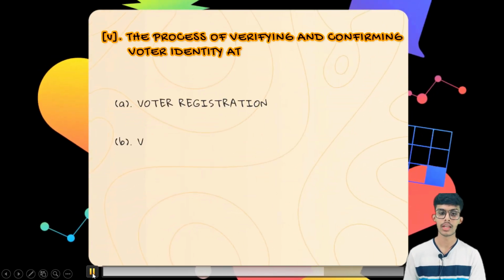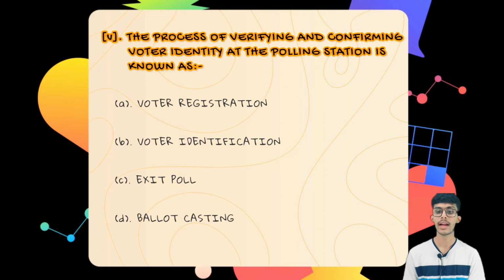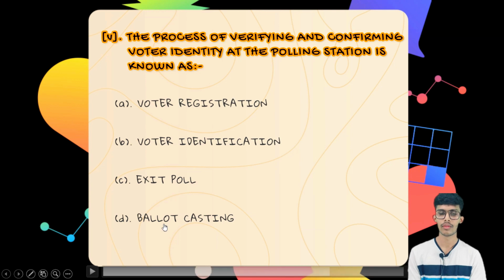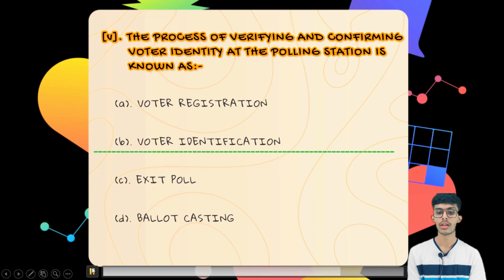The last question is, the process of verifying and confirming voter identity at the polling station is known as: the first option is voter registration, the second option is voter identification, the third option is exit poll, the fourth option is ballot casting. So the correct answer is the second one, voter identification.